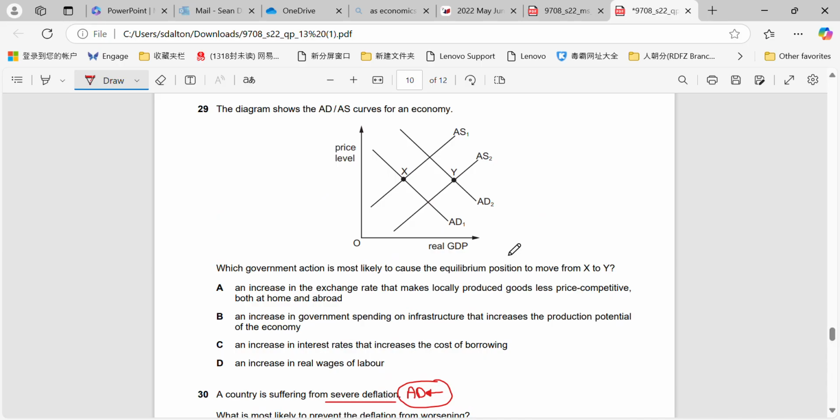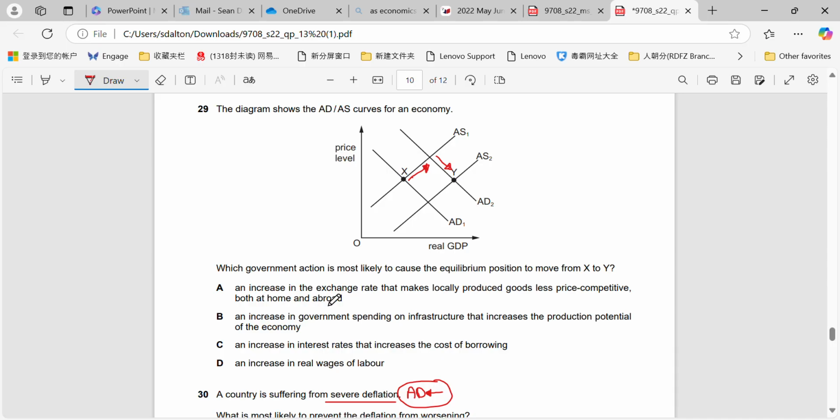Okay, question 29. Which government action is most likely to cause the equilibrium position to move from X to Y, right? So first of all, we need to identify that to get from X to Y, we need to have a policy which will move AD to the right and will also move AS to the right. Okay?